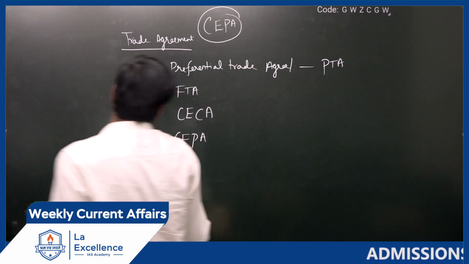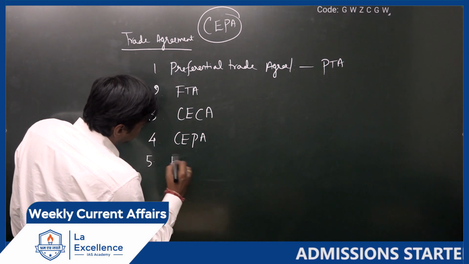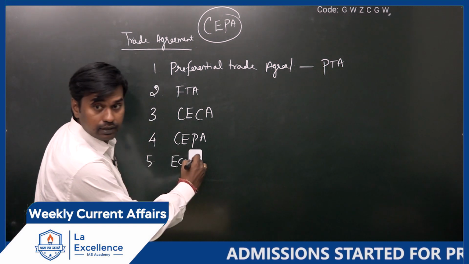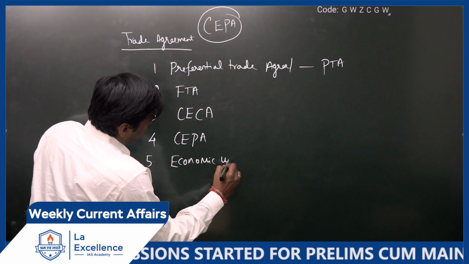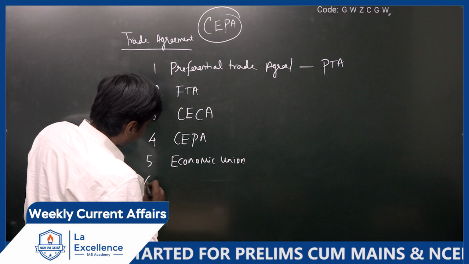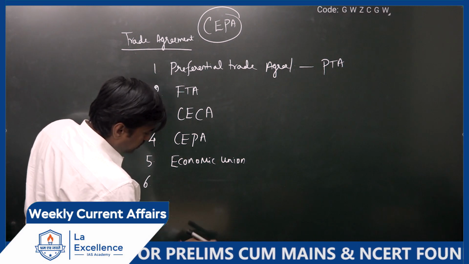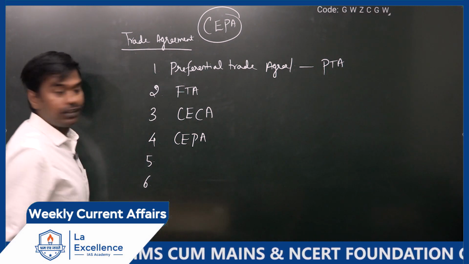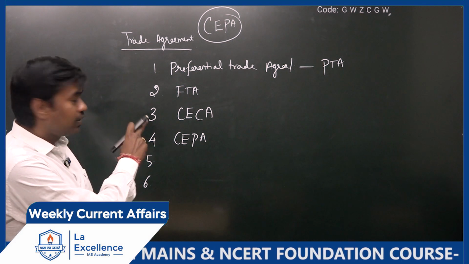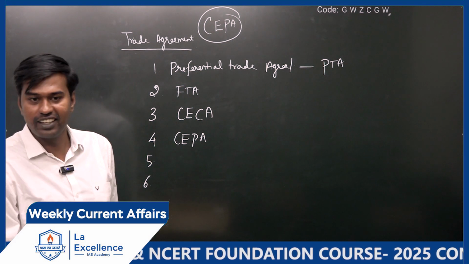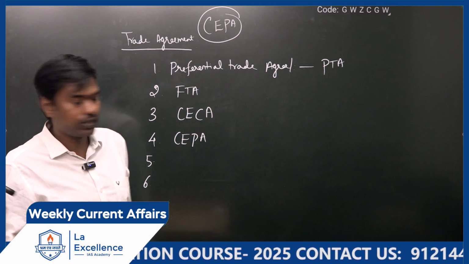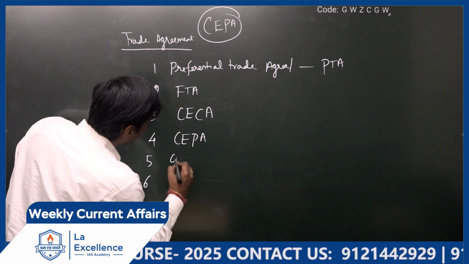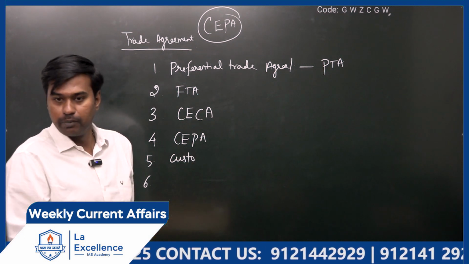Then you have economic union. Which one? I am going to explain. Comprehensive economic cooperation agreement, just write it. I am going to explain one by one. Then you have customs union. Write it, ma'am, very important.